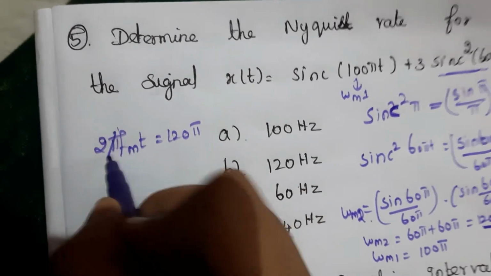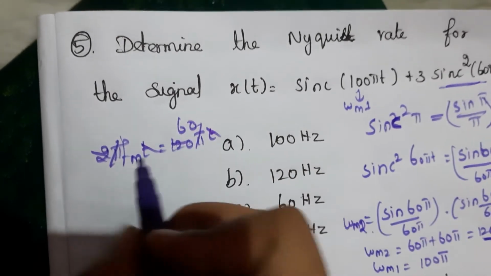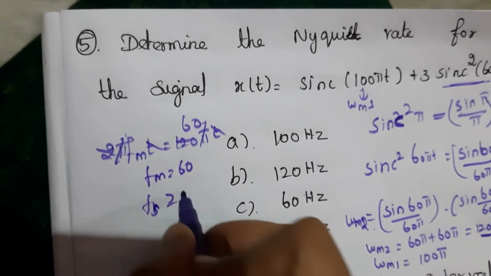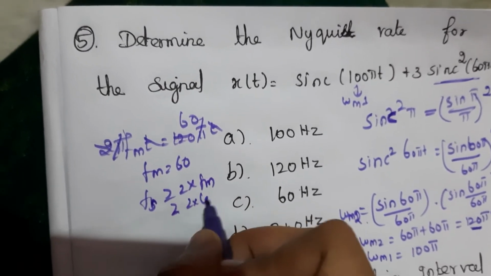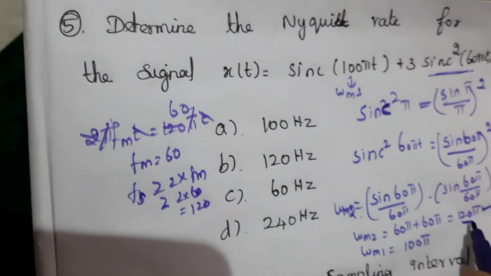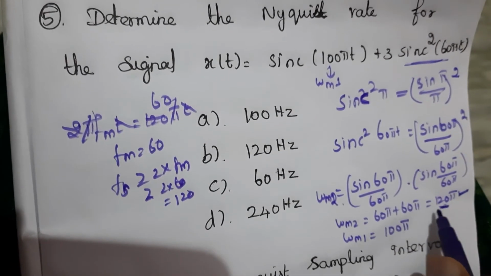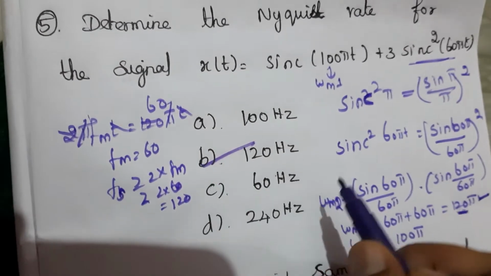We cancel the 2 pi, and Fm is 60. So Fs is greater than or equal to 2 into Fm, that is 2 into 60, equal to 120. Otherwise we can directly choose the answer from the maximum omega m value. So the answer here is B.